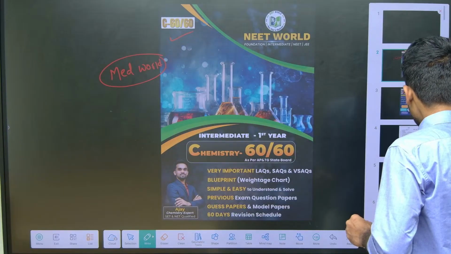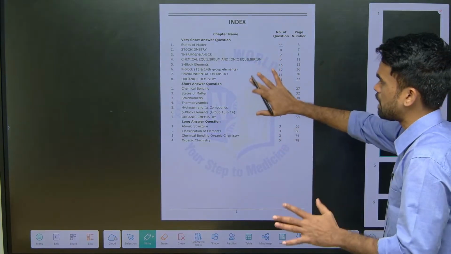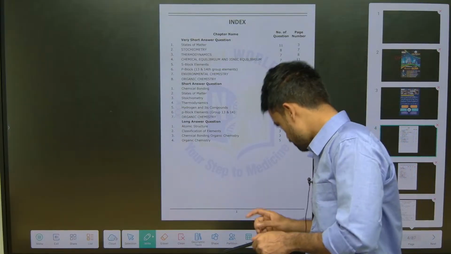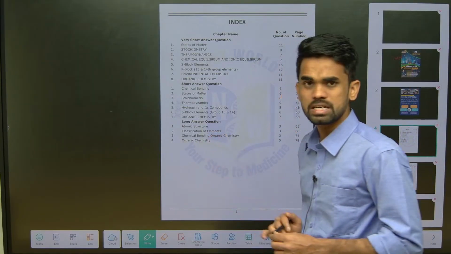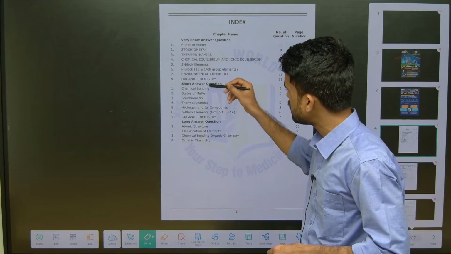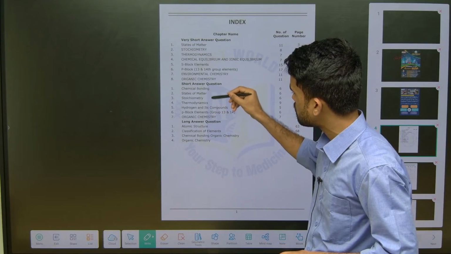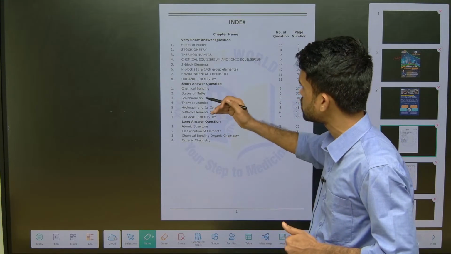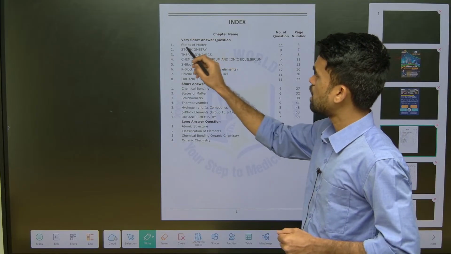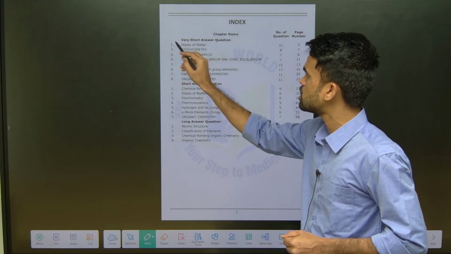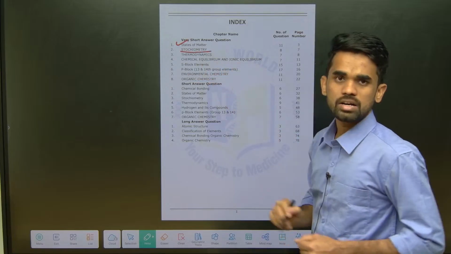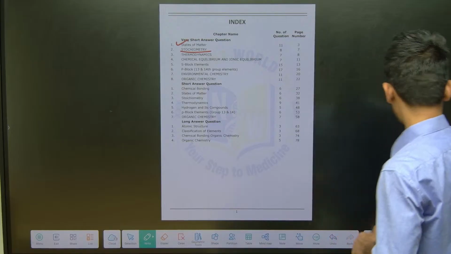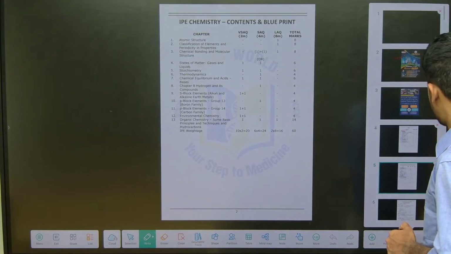Now in the last sessions, this is our material. If you open it, it will be like this. In the last sessions we have covered all these LAQ type answers, long answer type answers. Most of the topics are covered here from 4 marks. A few more are there, we will be discussing them in the upcoming sessions. Now I will be discussing states of matter. In the last session we covered stoichiometry for 4 marks, 2 marks right now. So let us start our discussion here.